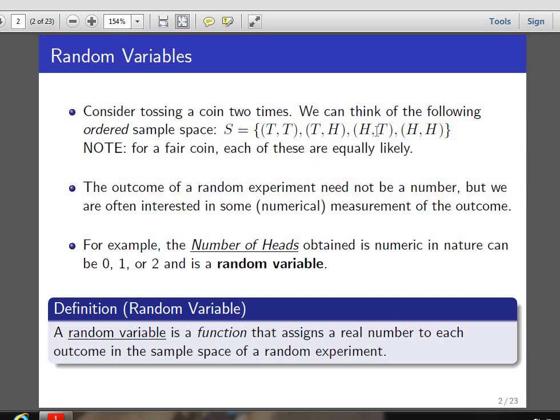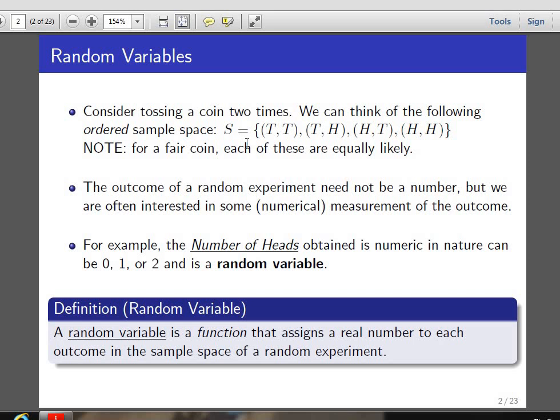Similarly, for the third event HT, the probability is 1 by 4, and for the last one, the probability is 2 by 4. Here notice that S takes different values, and the sum of all the probabilities is 1.